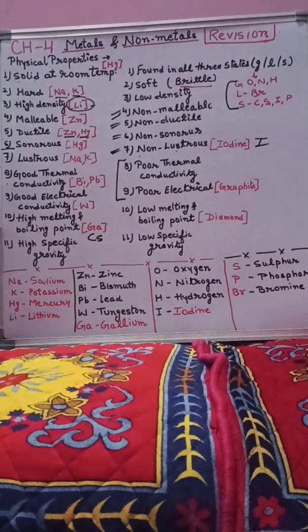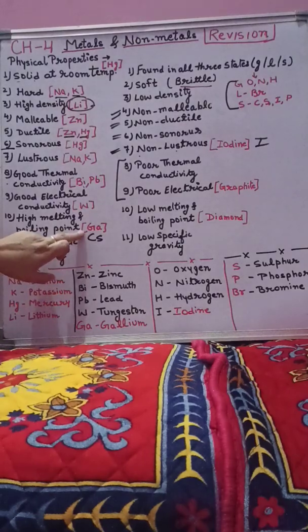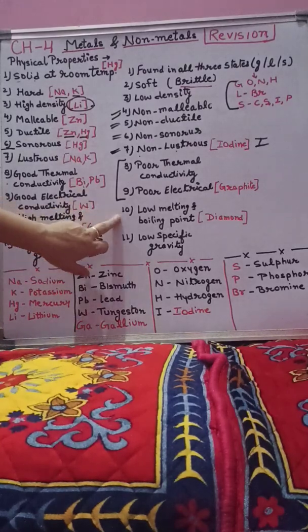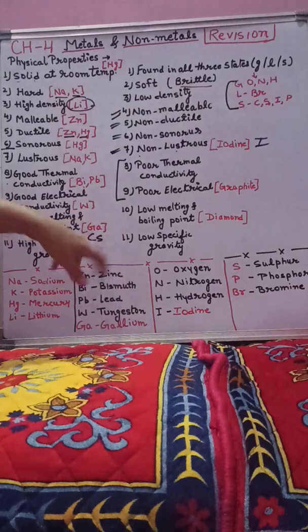Metals are solids. Particles are very compactly packed. This is the reason they have high melting and boiling points. We have one more exception in this category, and this exception is gallium and cesium. Ga stands for gallium and Cs stands for cesium. These two metals have very low melting points, near about room temperature. So when we put these two metals on our palm, they start melting. Okay children? And non-metals have very low melting and boiling points.